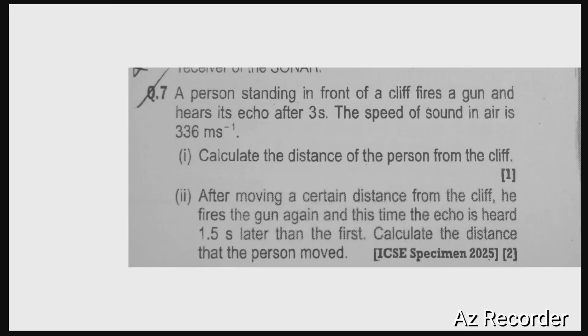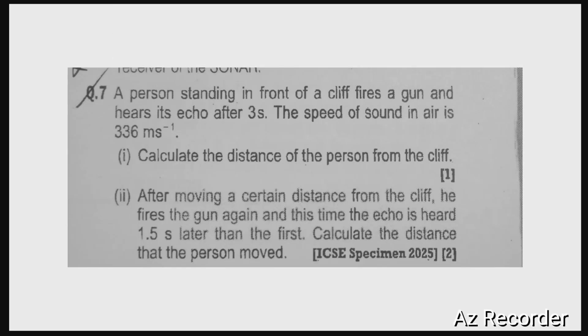So next question. A person standing in front of a cliff fires a gun and hears its echo after 3 seconds. The speed of sound in air is 336 meters per second. We need to calculate the distance of the person from the cliff. After which the person moves a certain distance away from the cliff and fires the gun again. This time he hears the echo 1.5 seconds later than the first echo. Now we need to calculate the distance the person has moved away from the cliff. Okay, it is directly implied in the question that it's an echo.